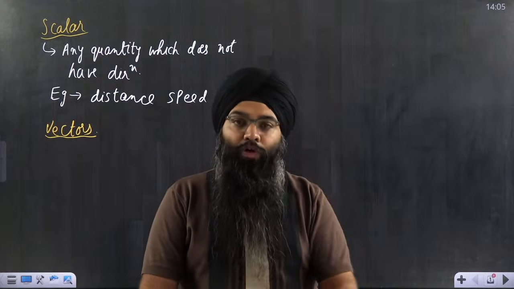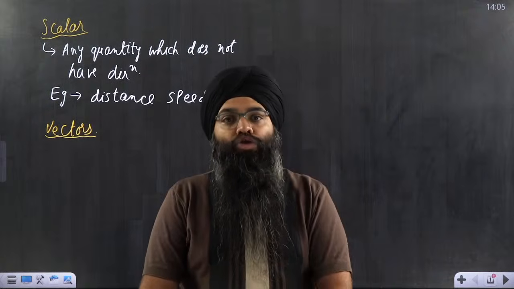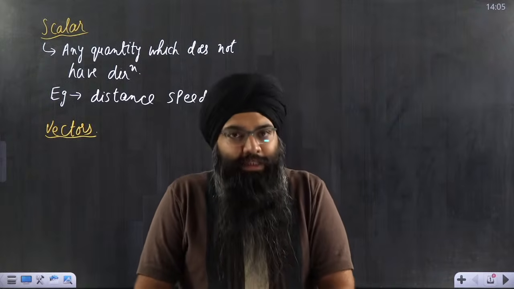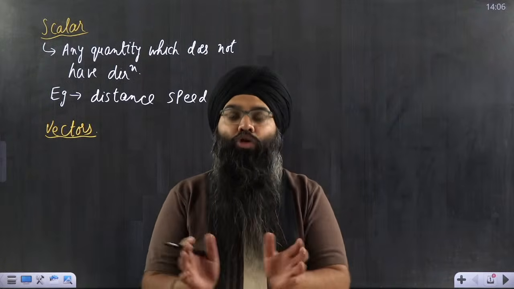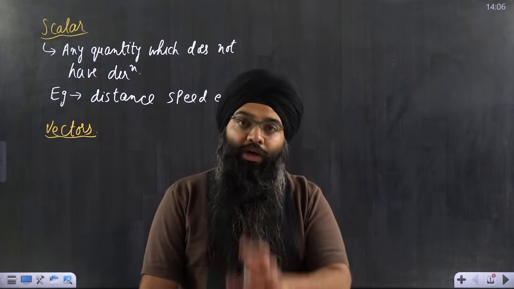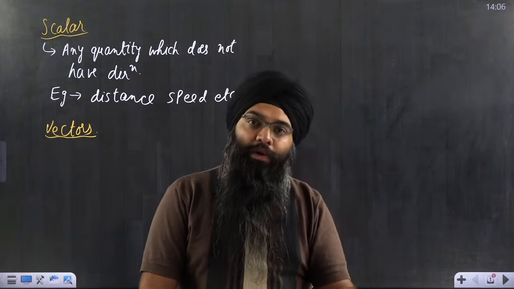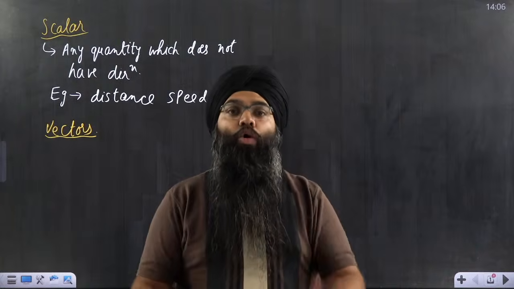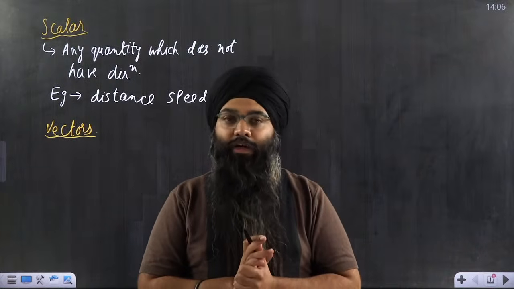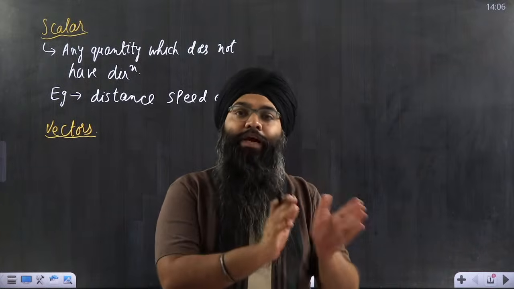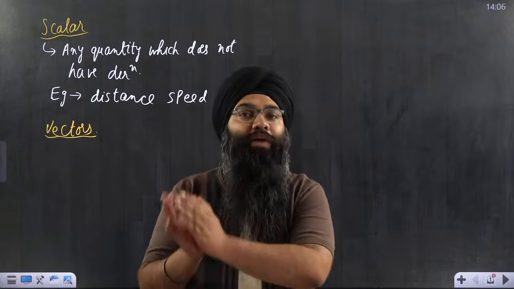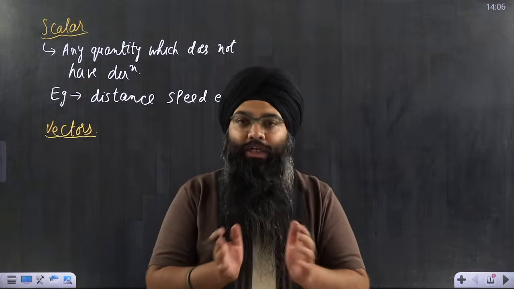It should obey dot product. It should obey cross product. So whenever I'm talking about vector algebra, all these things are included. Any quantity which obeys the rules of vector algebra and has magnitude and direction, only that quantity will be called a vector. If a quantity only has magnitude and direction but does not follow the vector algebra rules, then we will not consider it a vector.